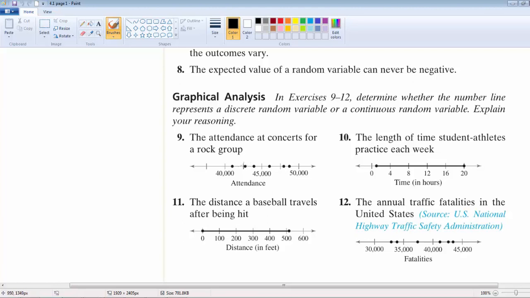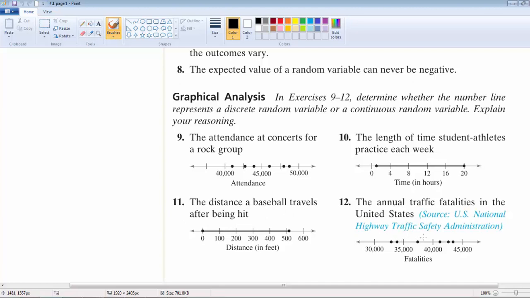Obviously, number 9, we're noticing that these are discrete variables because each one of these is independent of one another. They're not continuous. There's a break between them. They're actual single values. As we go over to number 10, there's infinitely many numbers that exist on this number line. This line is continuous. There's no break in the line. Likewise, you can see the same thing in number 11. And in number 12, you notice that they're actual units.